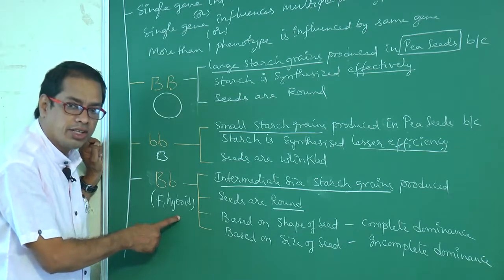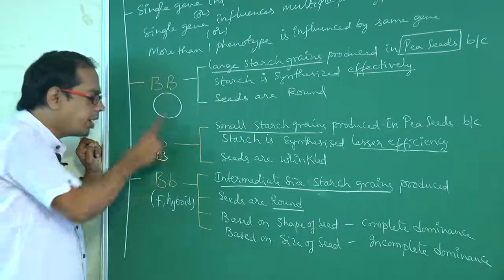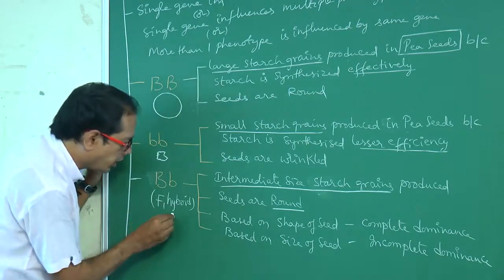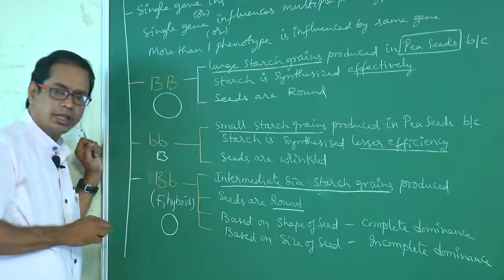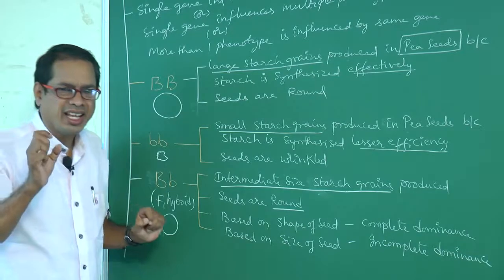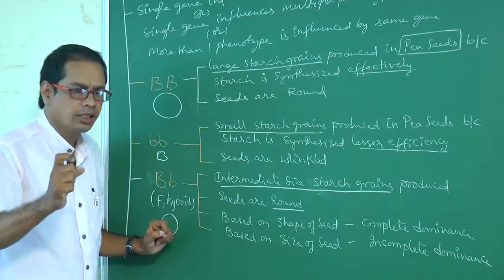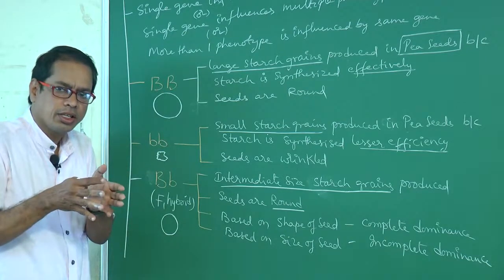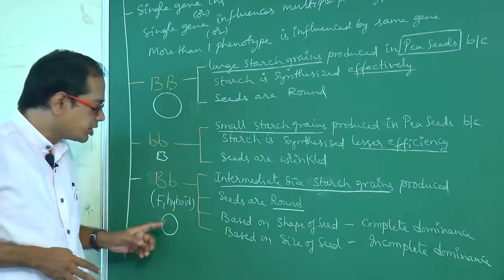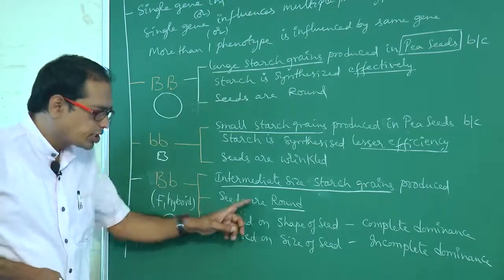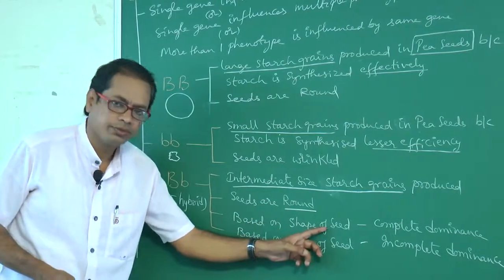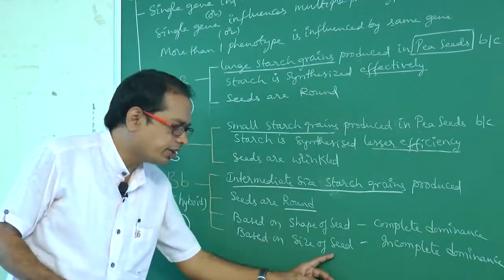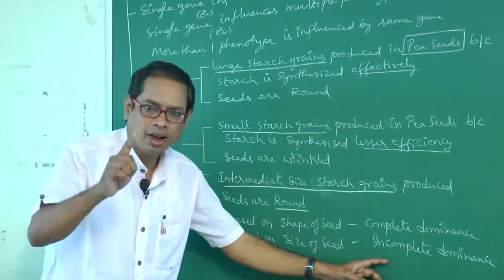But the size of starch grains is intermediate. Intermediate means in between the two. That is incomplete dominance based on the size. It is not large, it is not small. F1 is in between the two, so intermediate size starch grains are obtained. Seeds are round, so based on the shape of the seed, it is an example of complete dominance. Based on the size of the seed, it is an example of incomplete dominance.